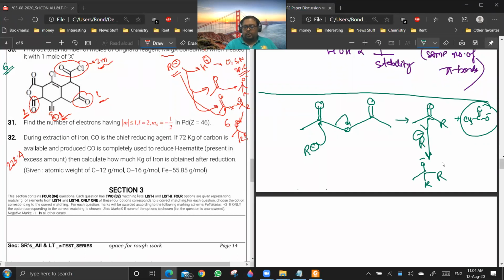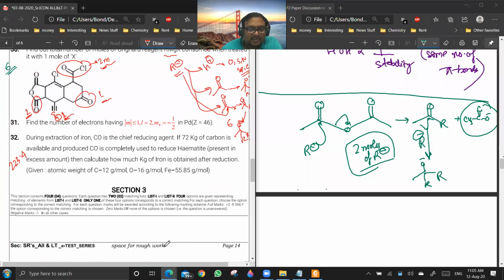So it will also consume 2 moles of R. Yes, no, clear? Everyone? Kirti, is it clear?